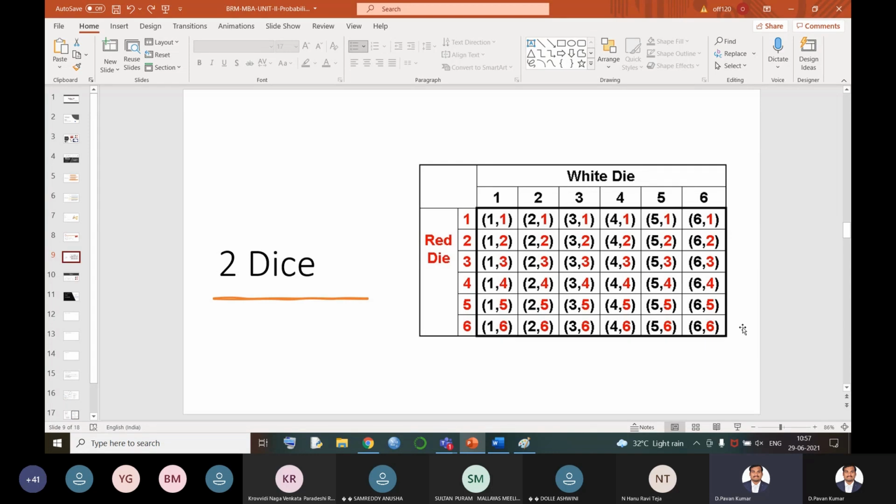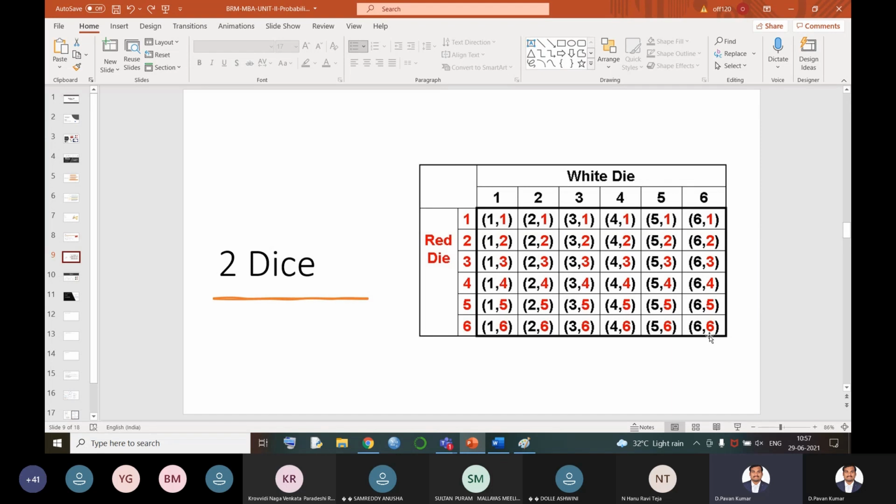Out of 36, what is my favorable number of cases? I am asking that both the numbers should be the same. How many such combinations are there? 1 comma 1, the same number, 2 comma 2, 3 comma 3, 4 comma 4, 5 comma 5 and 6 comma 6. How many such combinations are there? 6 combinations. So our answer is 6 by 36.